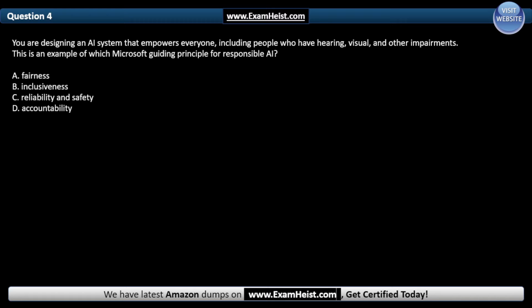Question 4. You are designing an AI system that empowers everyone, including people who have hearing, visual, and other impairments. This is an example of which Microsoft guiding principle for responsible AI? The correct answer is B, inclusiveness.